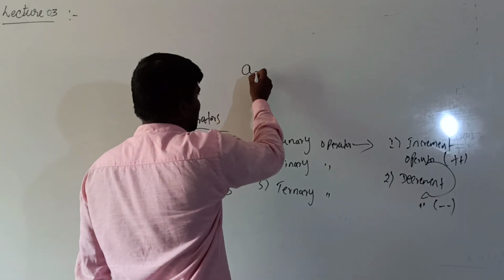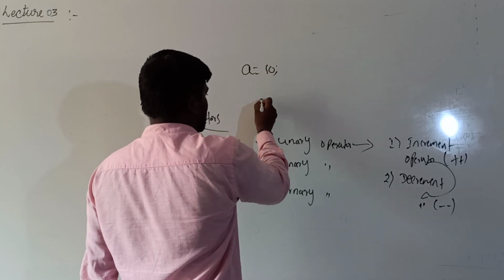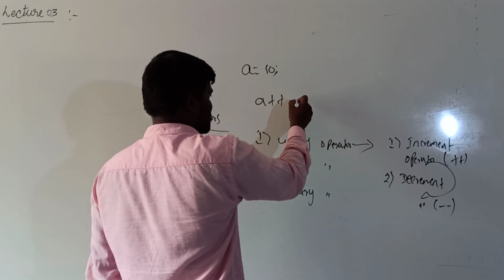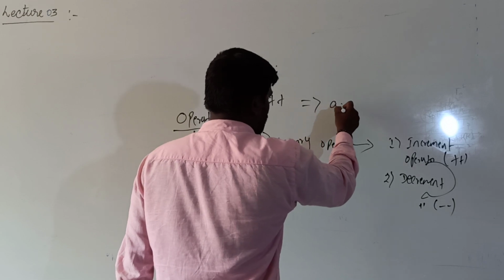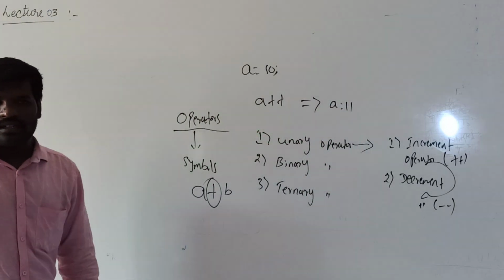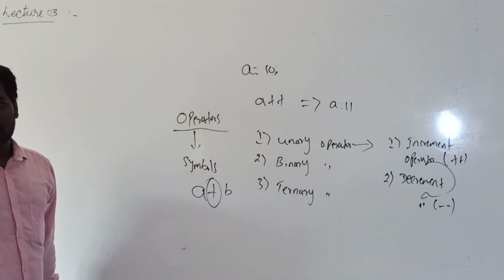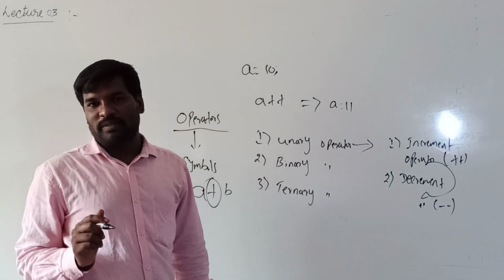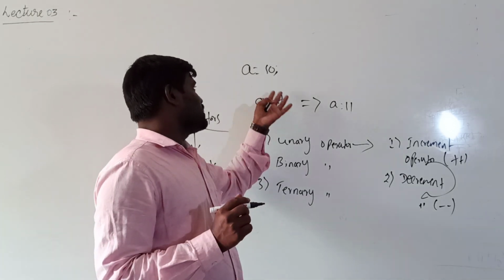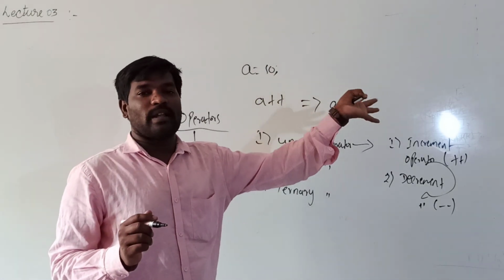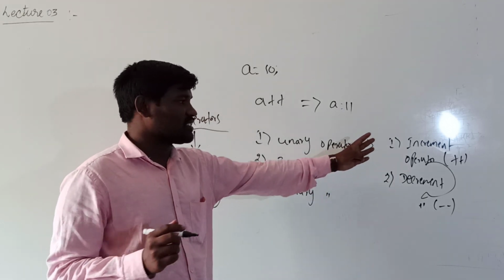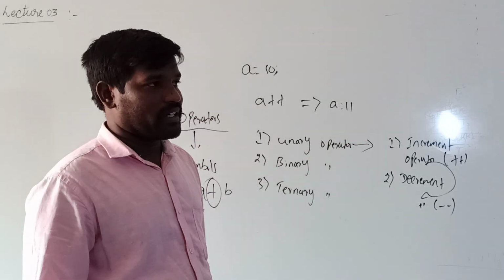For example, if I write a is equal to 10, then a plus plus means its value is 11, that is, a becomes 11. Next, if I write a plus plus again, a becomes 12. Each time, it increases the value by 1. That is nothing but the increment operator.